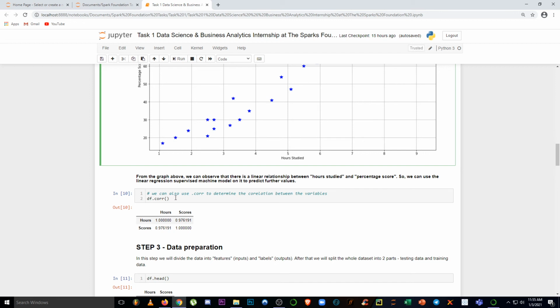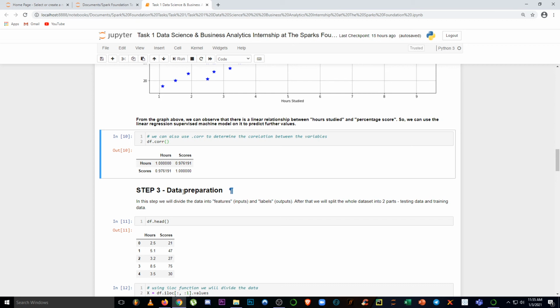Also, we can use this .corr method to check the relationship between hours and scores. You can see that the value is 0.97, so we can say that there's a good positive correlation between these two things, which are hours and percentage.